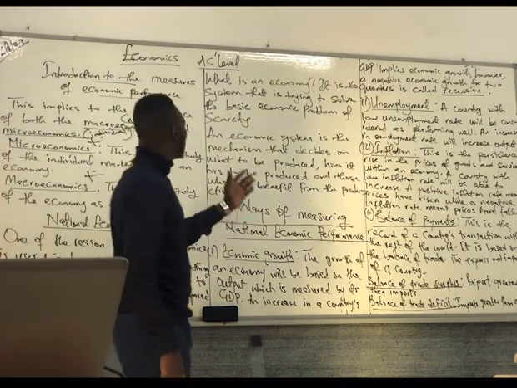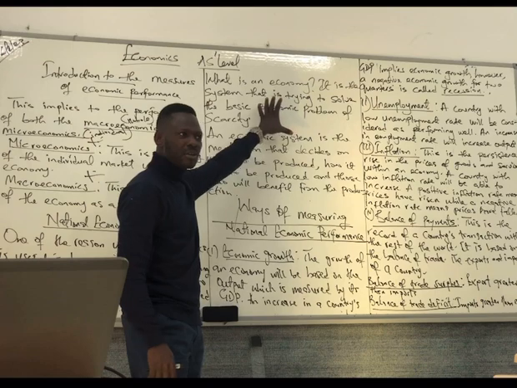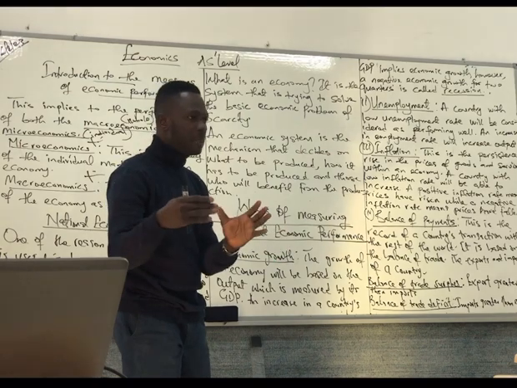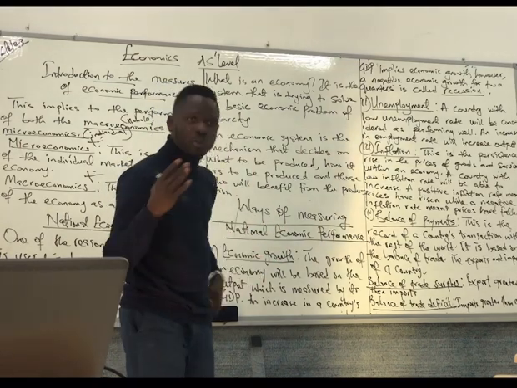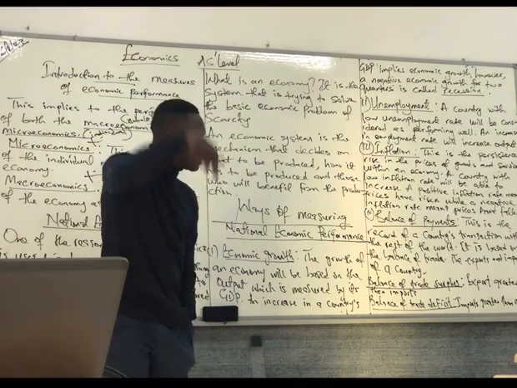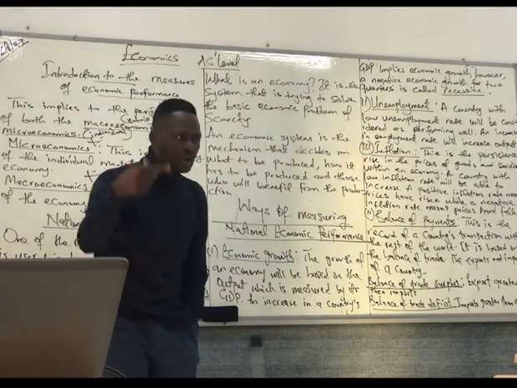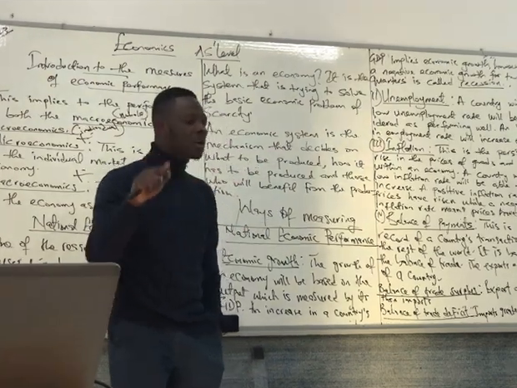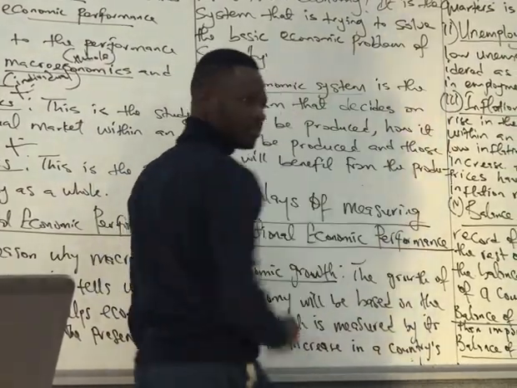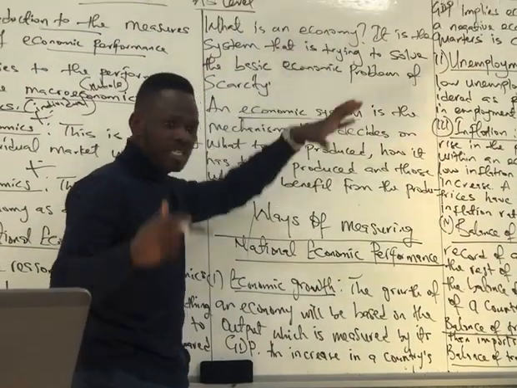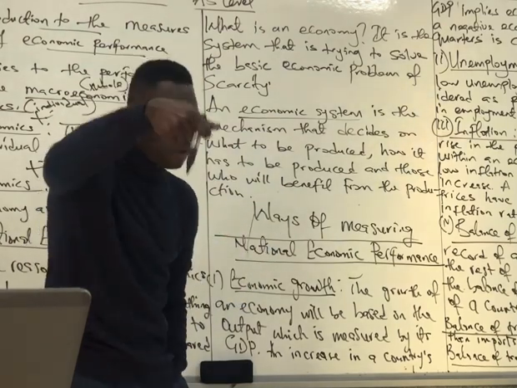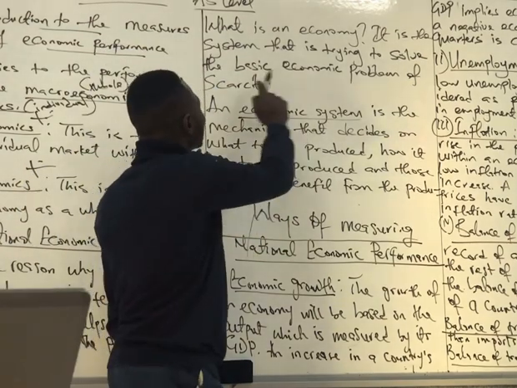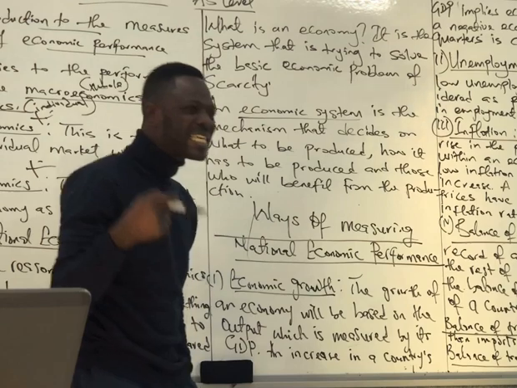Now, how do we measure? Before we go there, what is an economy itself? An economy is a system that is trying to solve the basic economic problems. This is an economy, this is a country. A country is the same as an economy. So Libya as a country is trying to solve its own economic problem, which is scarcity. How is it going to be able to solve it? It's going to solve it through an economic system. The economy is trying to understand how to do well and how to manage the scarce resources. That is what an economy is. That's why we said it is a system that is trying to solve the basic economic problem.